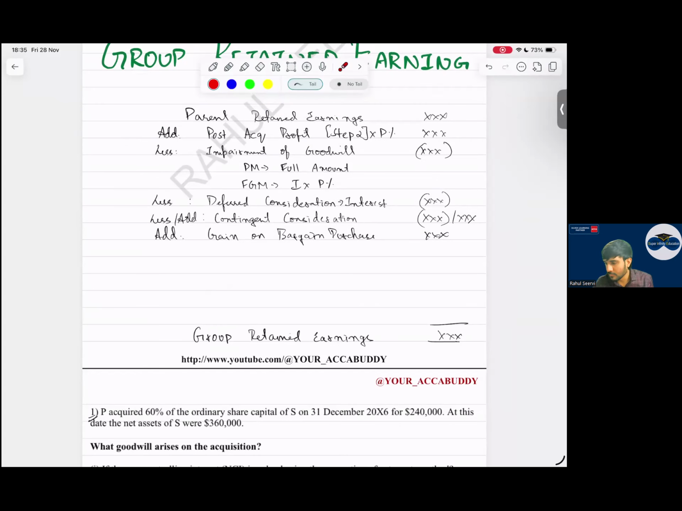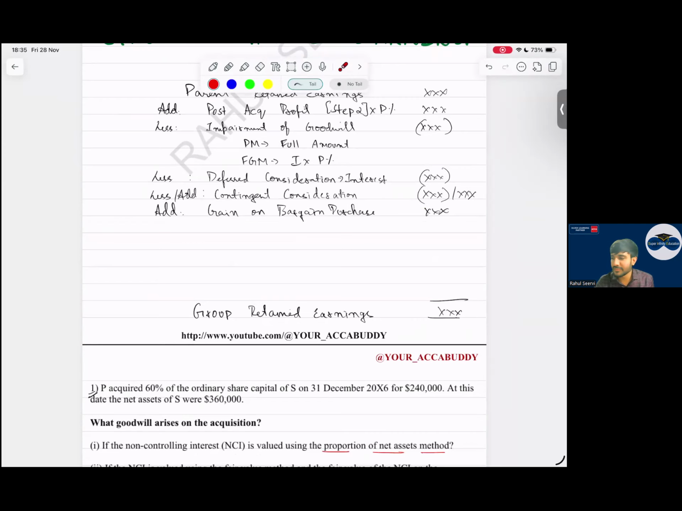Sir, that gain on bargain purchase, normally it doesn't come, right? It comes in the exam, for many it doesn't come. Normally if you see questions, yeah, very less. In the class when you have done questions, so what did we see? That sir, the chances are very rare, but in your pre-mock, it is there. Okay.